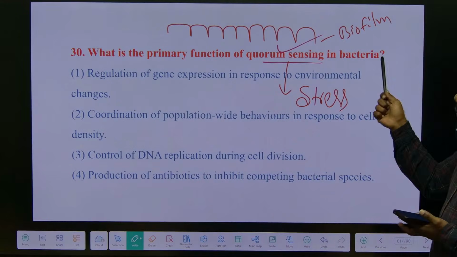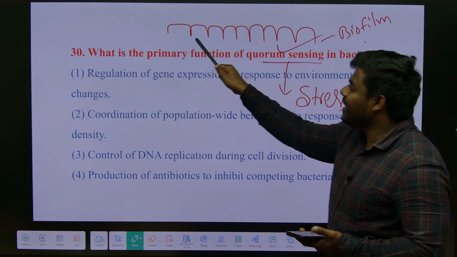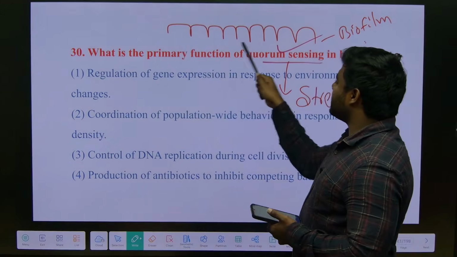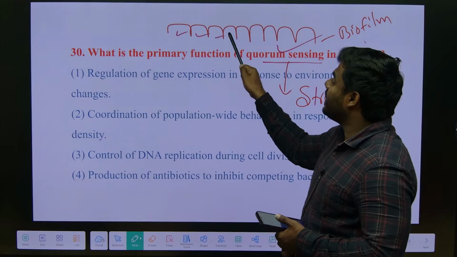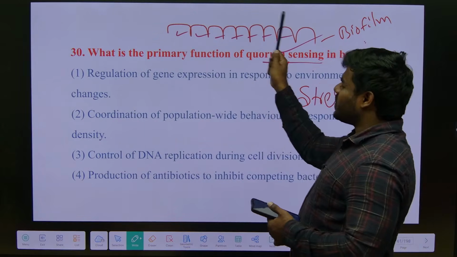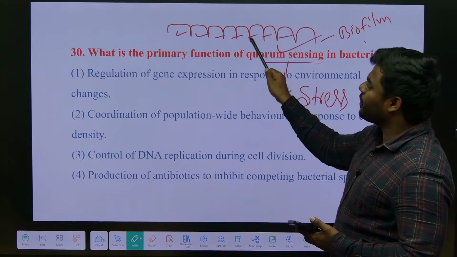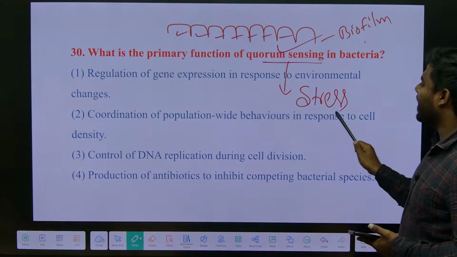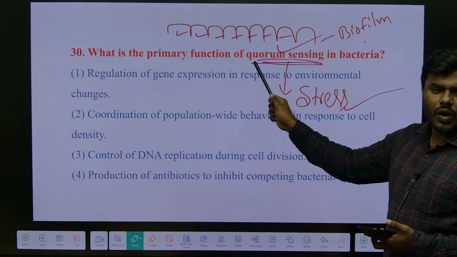Now the question is, when these bacteria are making this biofilm, understand the point. Is this particular biofilm formed by a single bacterium? No. Many bacteria are having glycocalyx on their cell wall. Many glycocalyx of many bacteria come close together, they can form the biofilm. By that they can protect themselves from the adverse stress conditions. That mechanism is called quorum sensing.